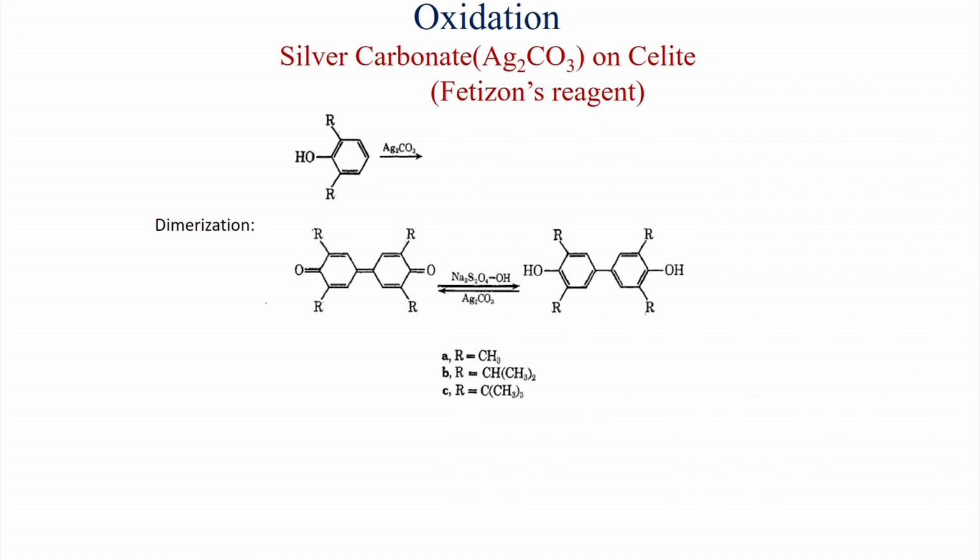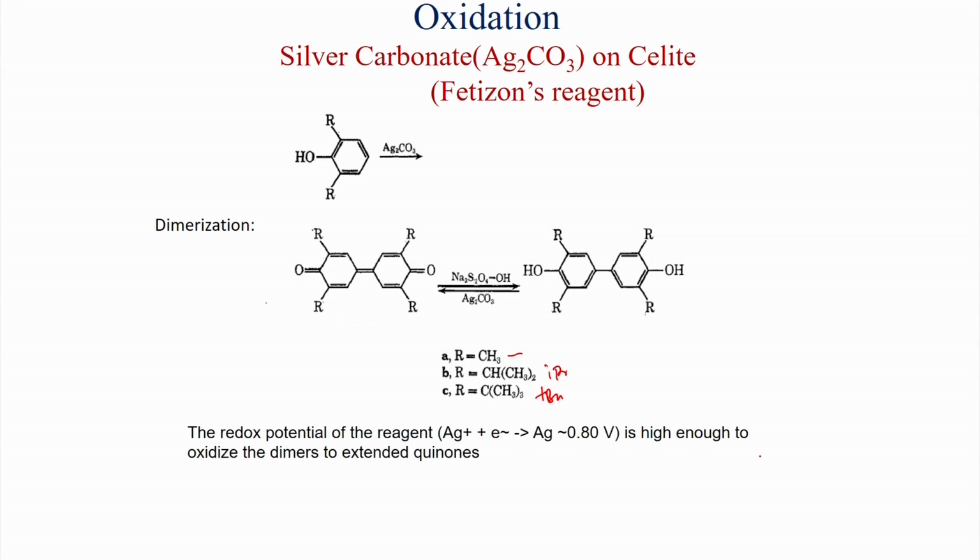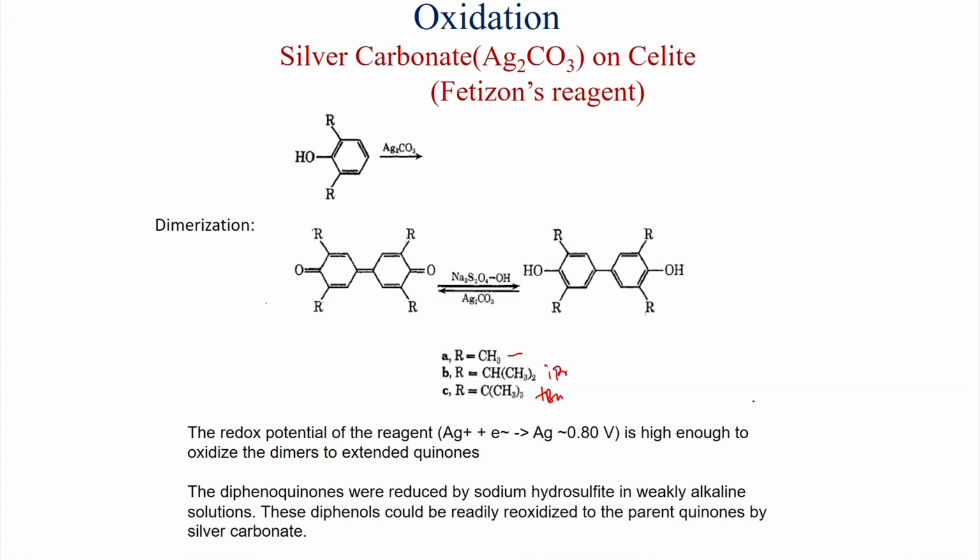Also, Fetizon reagent has been used for dimerization reaction of phenol derivatives. Here is a 2,6-disubstituted phenol, where R is CH3, isopropyl or tertiary butyl. When the 2,6-disubstituted phenol is treated with silver carbonate, this quinone compound is formed. Generally first this quinol will form, which is also oxidized with silver carbonate to get this quinone.